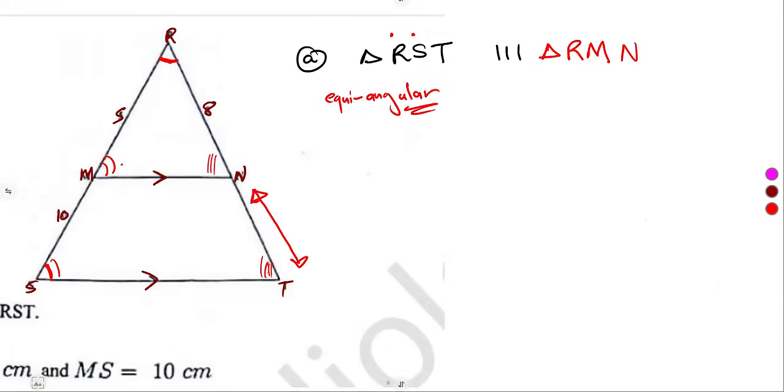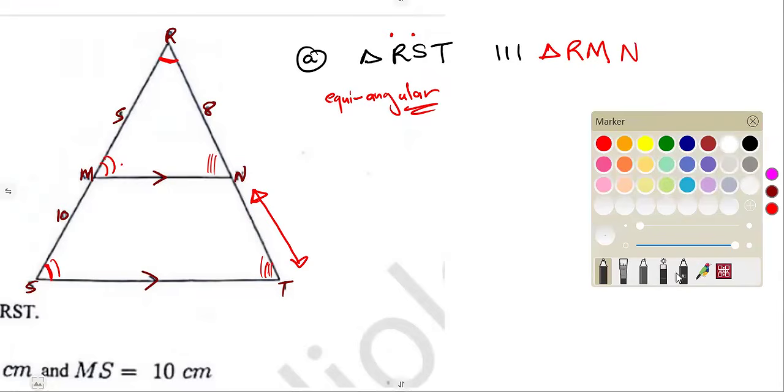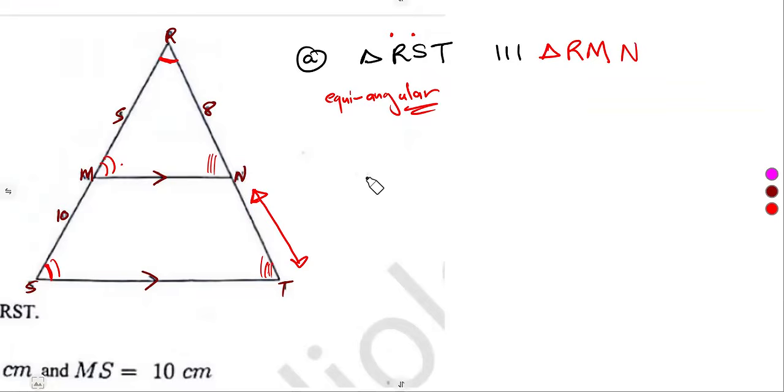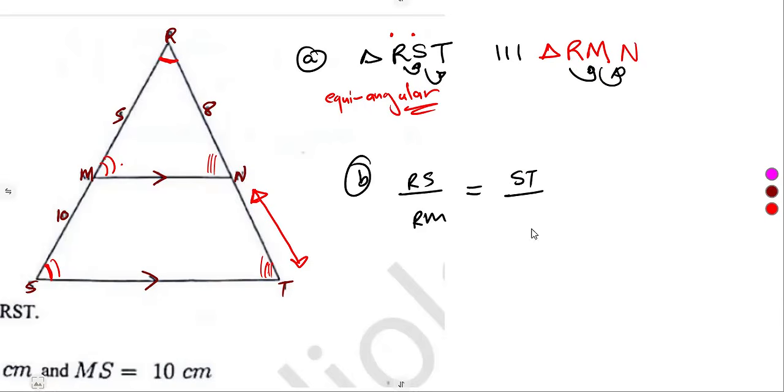So we do understand if we've got similar figures, the ratio of their sides is the same. So we are going to think about that. Since we've got similar figures, let's work with the ratio of sides. RS over RM must be equal to ST over MN, which is equal to RT over RN. The ratio of sides is exactly the same throughout.